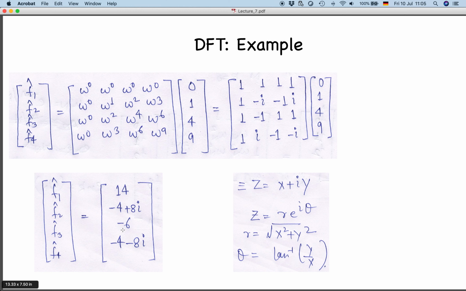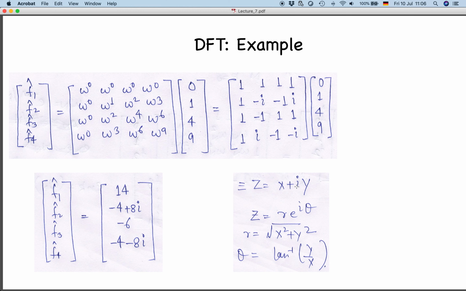The interesting thing is that, as I said in my first class, the Fourier transform which you compute in your computers will be a complex number. As you can see here, it is a complex number because e to the power minus 2 pi i is involved there. When it is a complex number, it will have an amplitude and a phase, because we can write z equal to r e to the power i theta. The amplitude will be square root of x square plus y square, and the phase term theta represents the phase behavior of your time series.